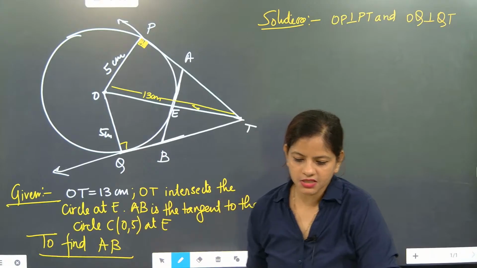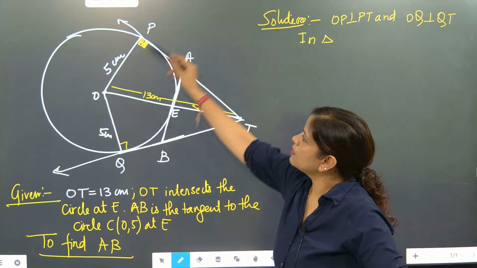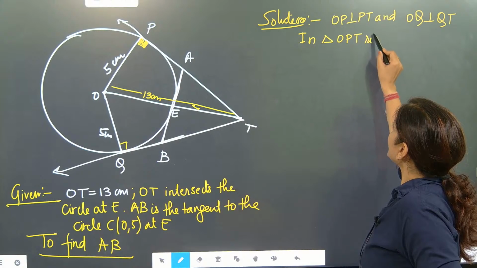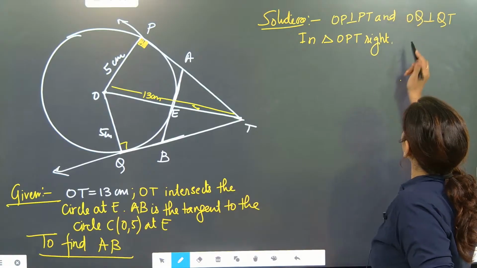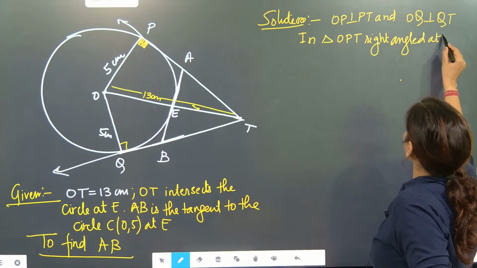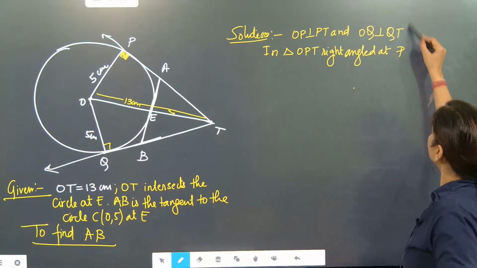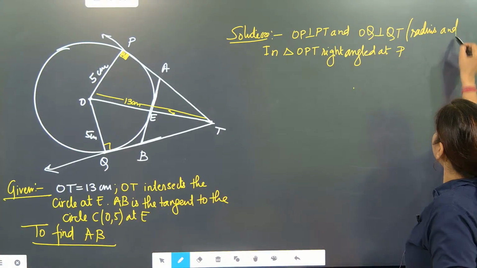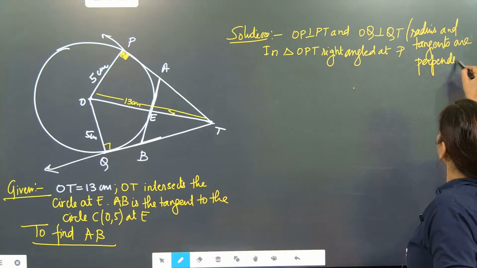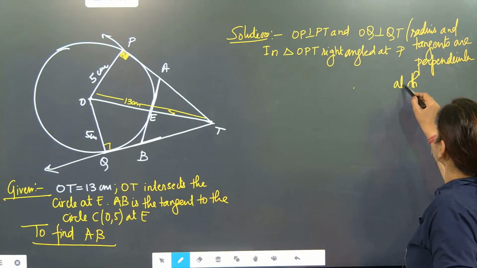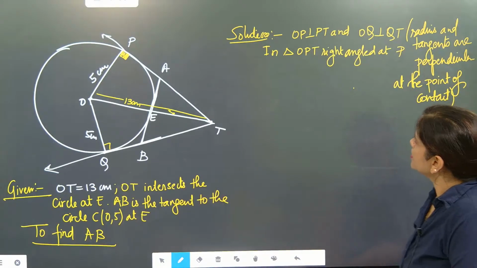This part is there. Next, we know already that, but in triangle OPT, right angled at P. We have to write the reason: radius and tangents are perpendicular at the point of contact. Understood? So now very clearly we wrote.